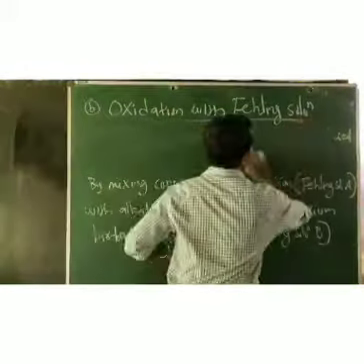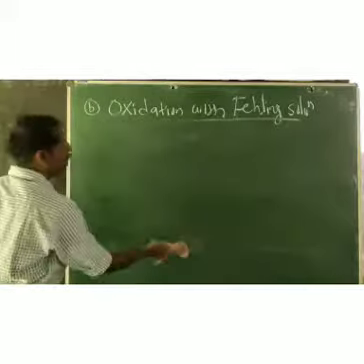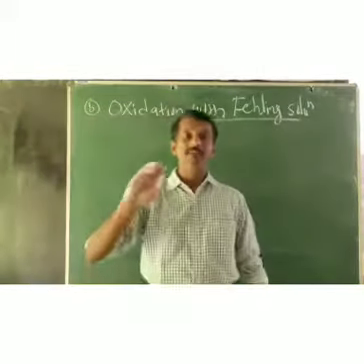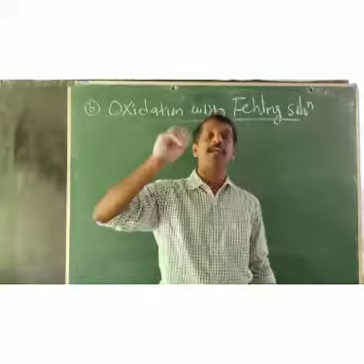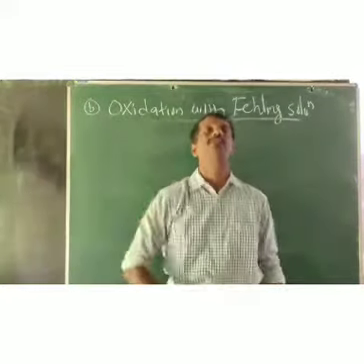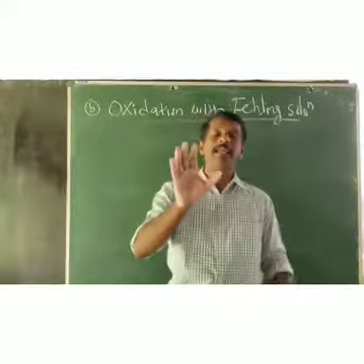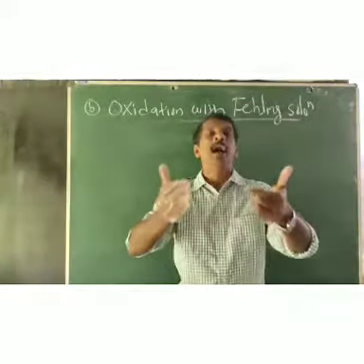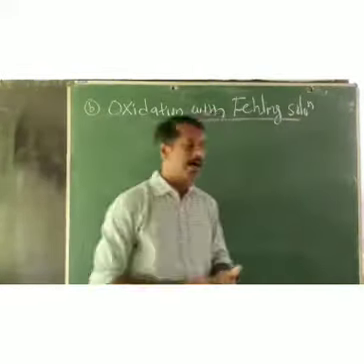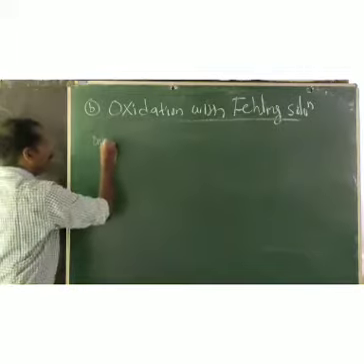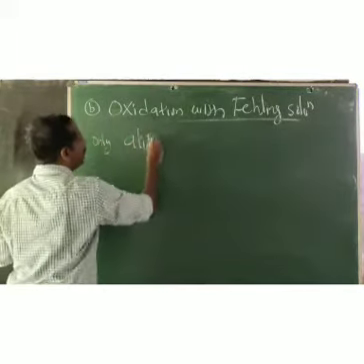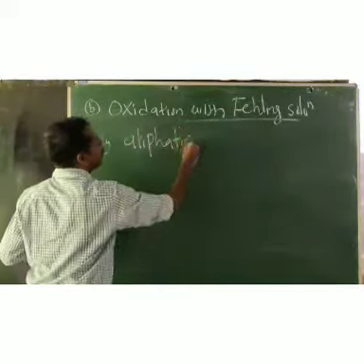Now we can see that only aliphatic aldehyde, this is very important, using Fehling solution, can be oxidized into the corresponding carboxylic acid, and aromatic aldehyde cannot be oxidized with Fehling solution. So in oxidation with Fehling solution, only aliphatic aldehyde can be oxidized to the corresponding carboxylic acid.